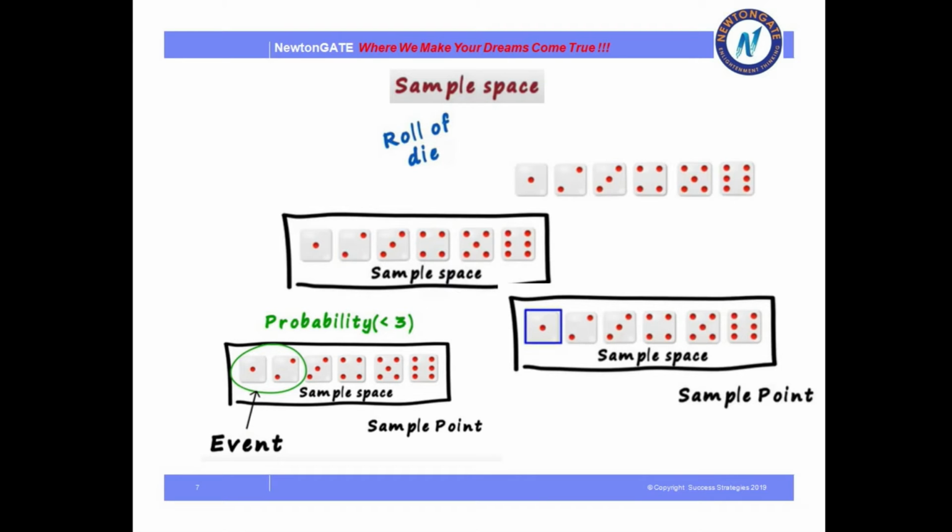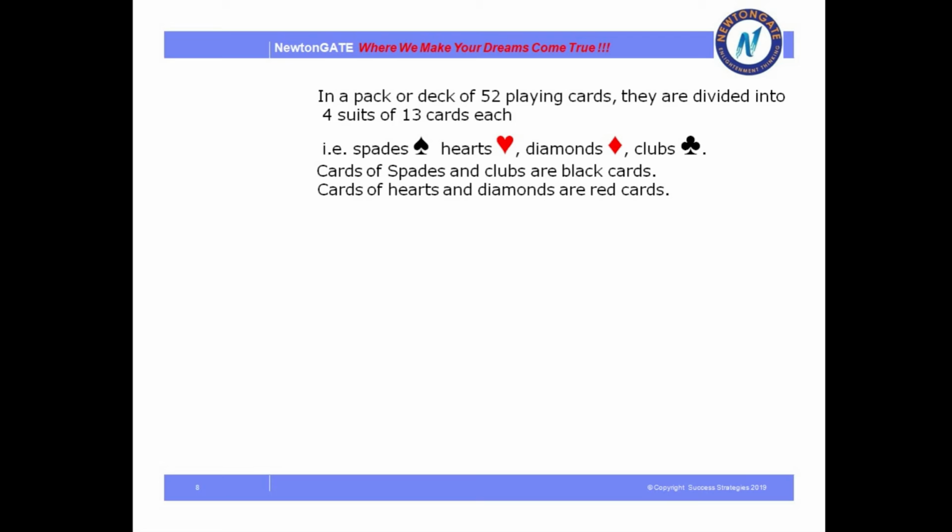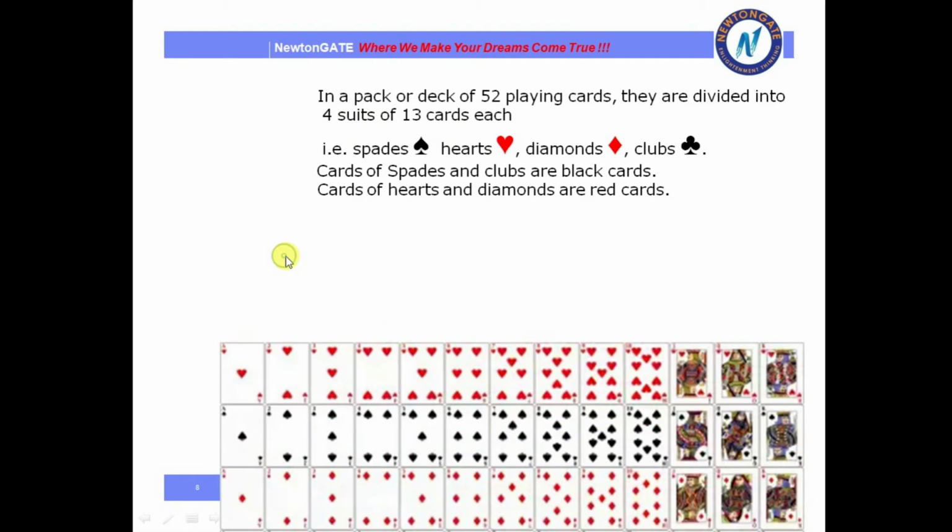Now with that knowledge, let us take a look at the deck of cards. Students, I already told you that knowing what each card is called is very important for everyone. So basically in a deck of cards we have 52 playing cards and they are divided into 4 suits of 13 cards each.